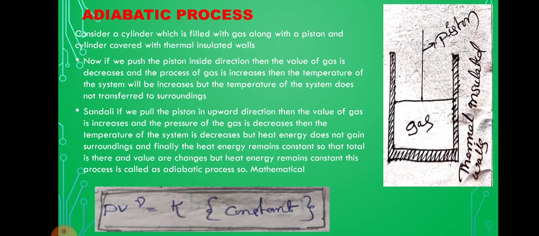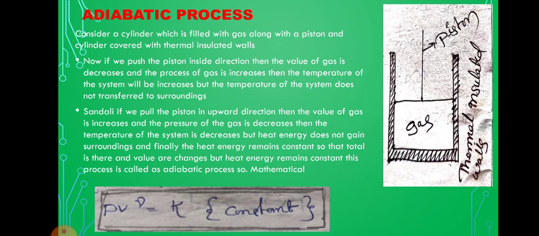In the total process pressure and volume change, but heat energy remains constant. So this process is called the adiabatic process. Therefore the mathematical expression for the adiabatic process is PV to the power of gamma is equal to constant, that is K.